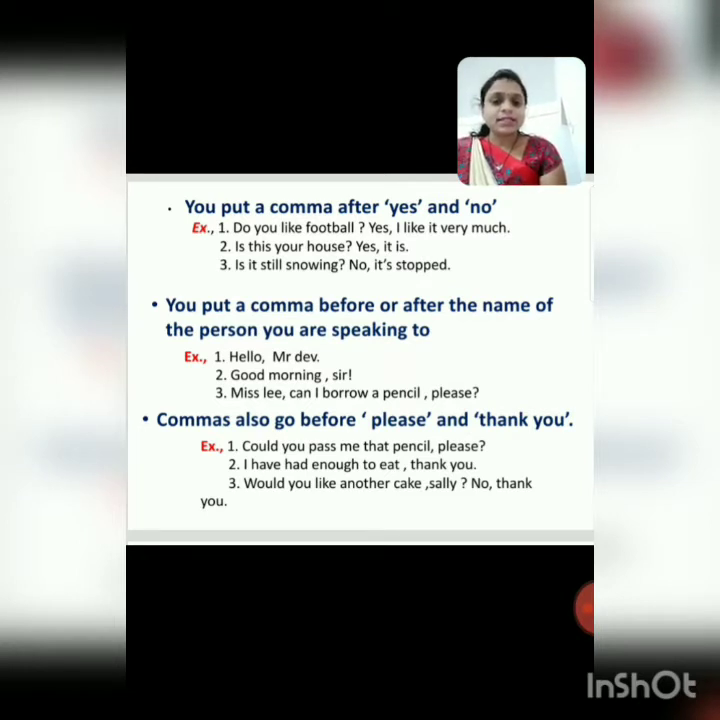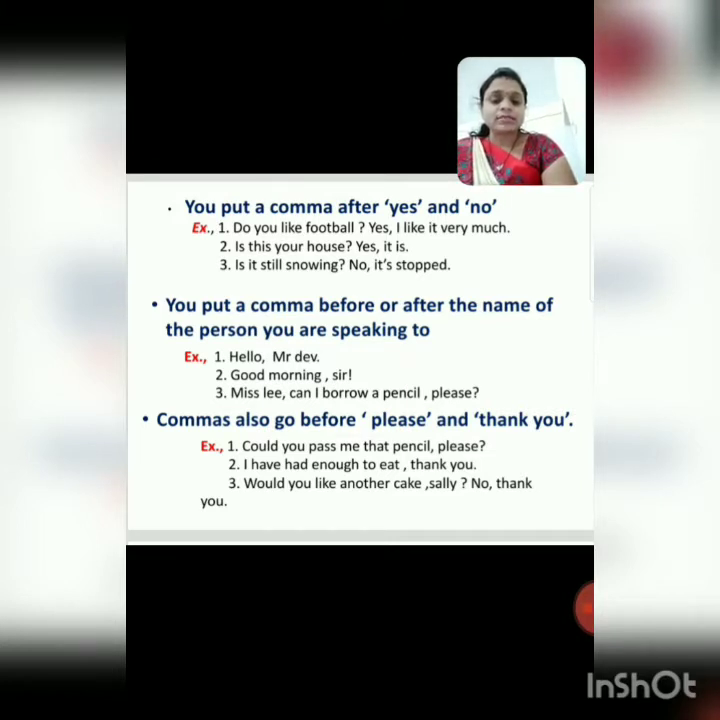Second sentence. Is this your house? This is a question. So answer is what? Yes, comma, it is. It is के बाद क्या? Full stop. Yes, it is my house. Means this is the answer. When you put a comma after yes or no. Okay, answer.